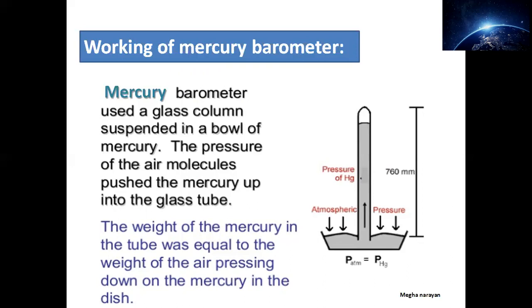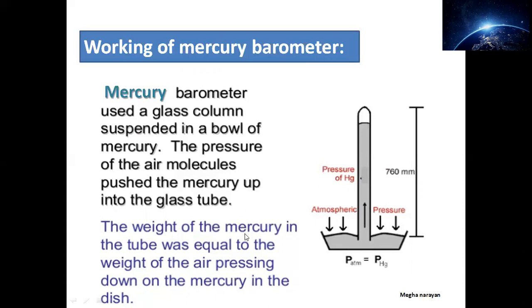The pressure of the air molecules pushes the mercury up into the glass tube. In the diagram it is easily shown, this tube is actually filled up with mercury. Here the atmospheric pressure is applied. Once the pressure is applied, this mercury rises up, and this will give us the particular reading. Fine. Here also please have a look.